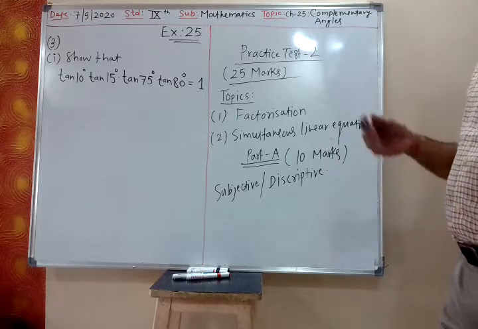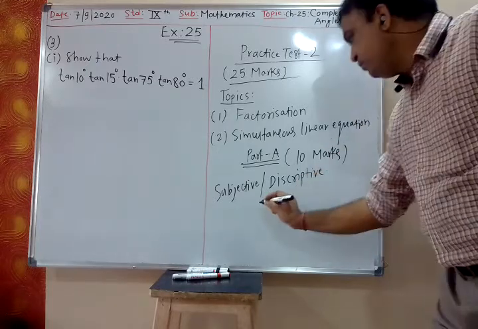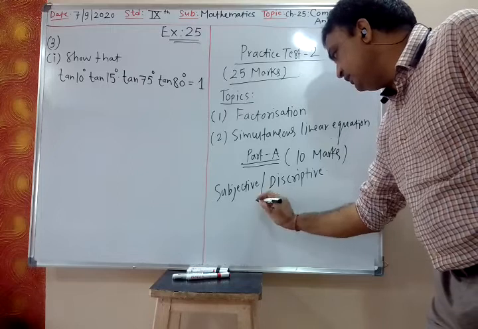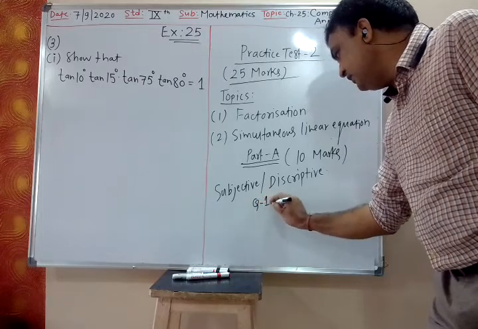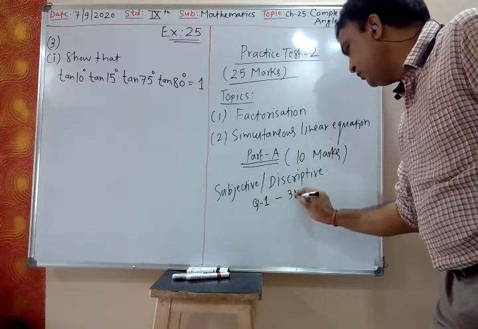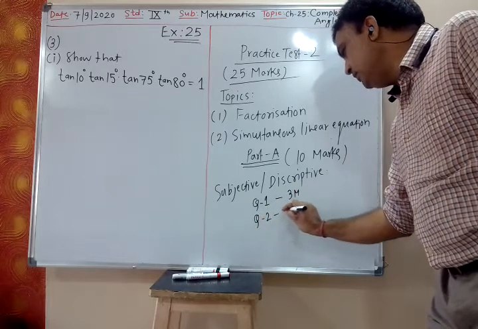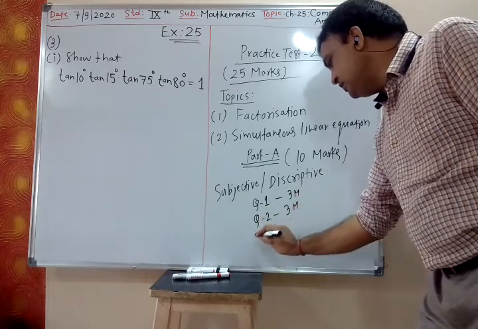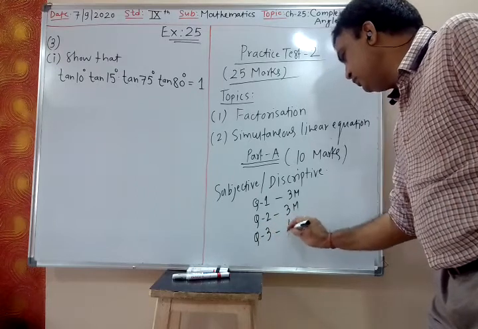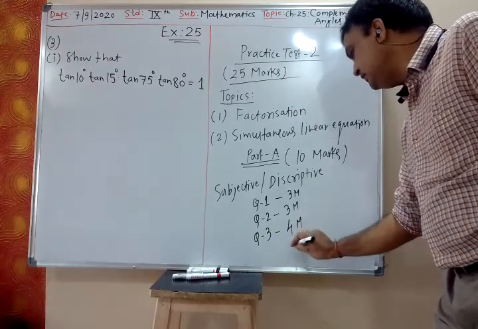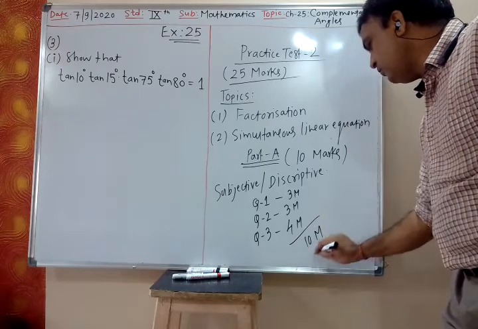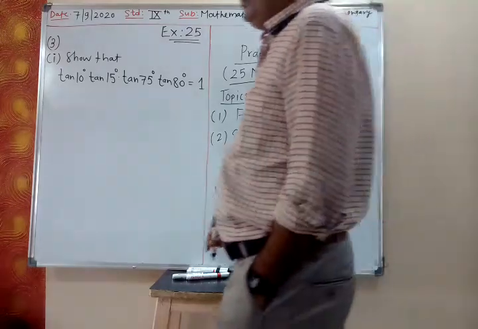Now, for example, for 10 marks, I can ask you questions. Question number 1 will be 3 marks. Question number 2 will be 3 marks. And question number 3 will be 4 marks. So 3, 3, 4, it is 10 marks. Is it clear?